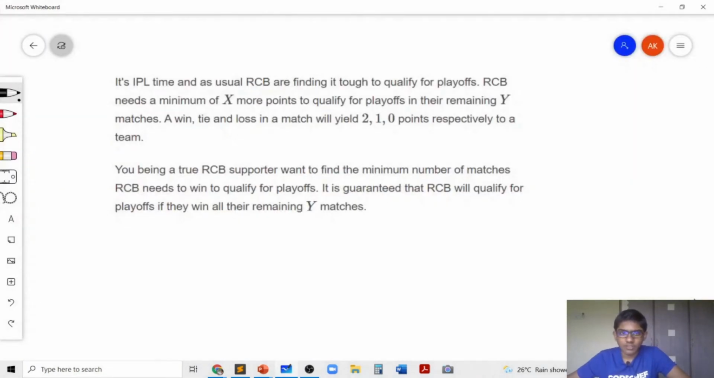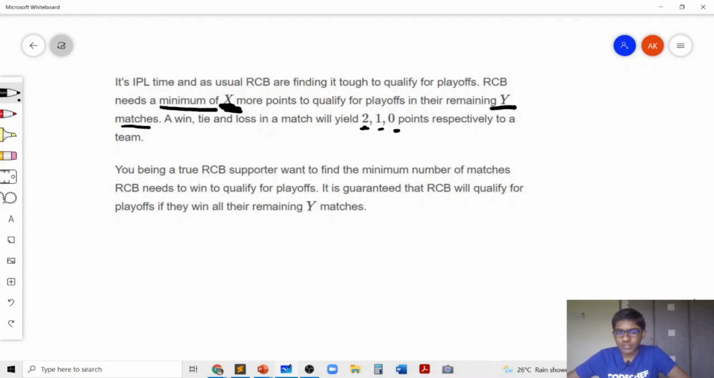So the context of this problem is IPL time, and RCB is the team which is trying to make the playoffs. RCB needs a minimum of X points to qualify for the playoffs, and it needs to do so in the remaining Y matches. The number of points RCB gets for a win is 2 points, for a tie is 1 point, and for a loss is 0 points.